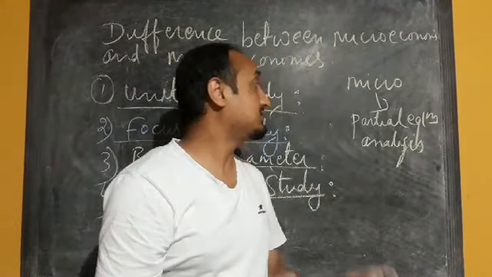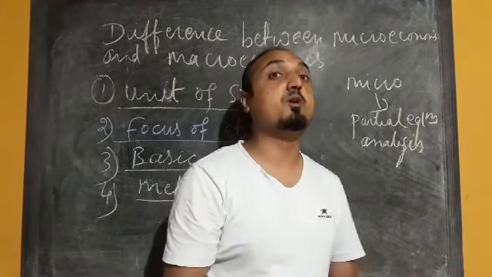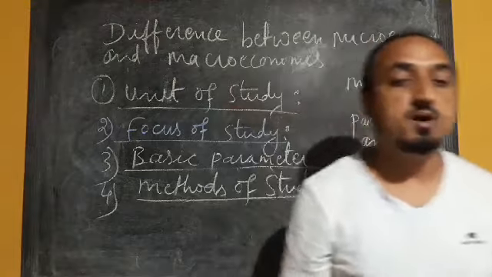Microeconomics uses the techniques of partial equilibrium analysis. So now we have to understand what partial equilibrium analysis is.